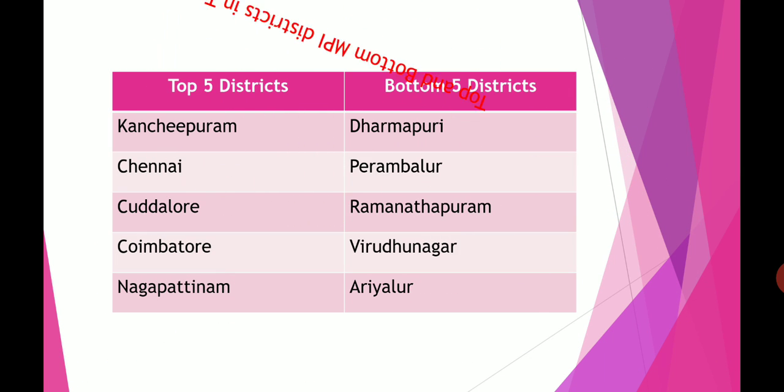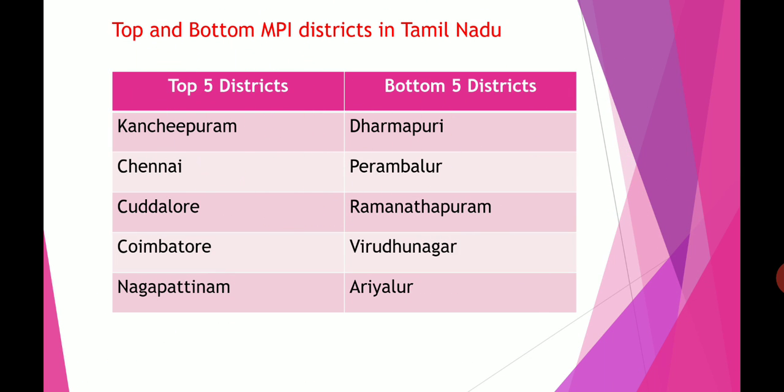Next, if you see the top and bottom MPI. What is MPI? Multi-dimensional Poverty Index. M for multi-dimensional, P for poverty, I for index. So the top and bottom MPI districts in our Tamil Nadu. The top 5 districts are Kancheepuram, Chennai, Cuddalore, Coimbatore, Nagapattinam. Next one is the bottom MPI districts in Tamil Nadu: Dharmapuri, Perambalur, Ramanathapuram, Virudhunagar, Ariyalur.